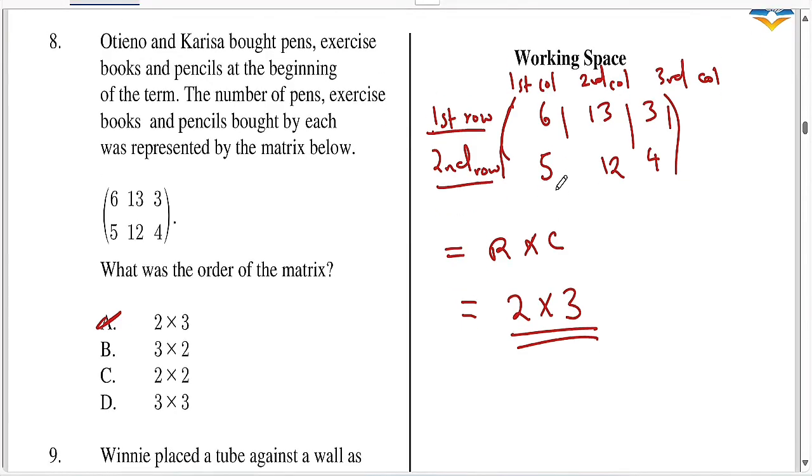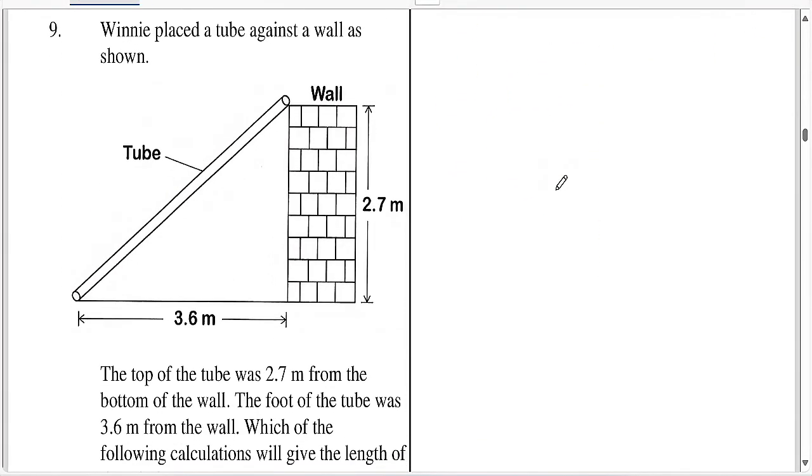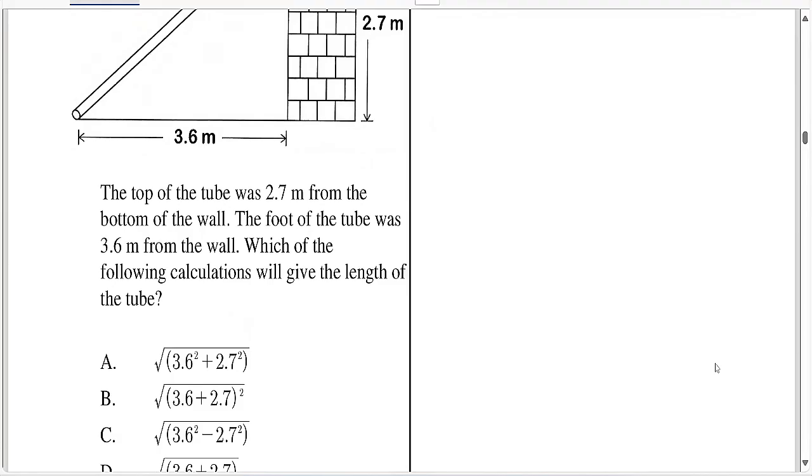Okay, sasa twende kwa question 9. Question 9 nasema Winnie placed a tube against the wall as shown. So we have the length of the tube, we don't know. We have the height of the wall and we also have the foot of the tube, the distance of the foot of the tube from the wall. So the question says the top of the tube was 2.7 meters from the bottom of the wall. The foot of the tube was 3.6 meters from the wall. Which of the following calculations would give the length of the tube?